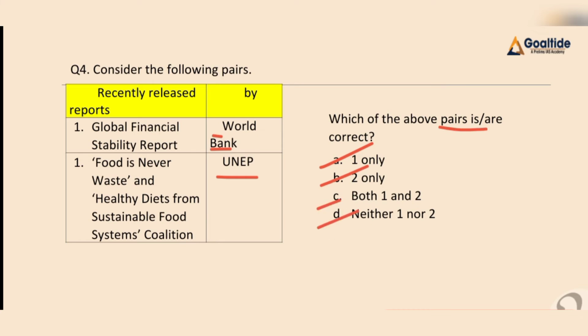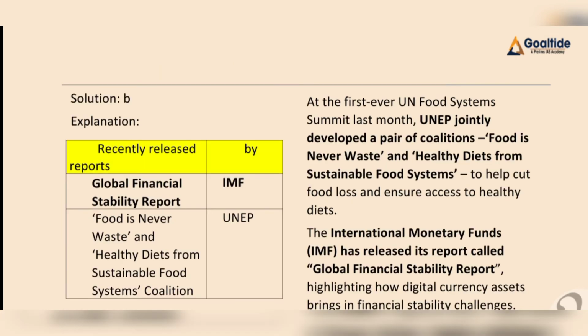Our first pair is incorrect, because the Global Financial Stability Report is published by the IMF, that is, the International Monetary Fund, and not by the World Bank. The second pair is correct. So our final answer for this question will be B, that is, 2 only, right?